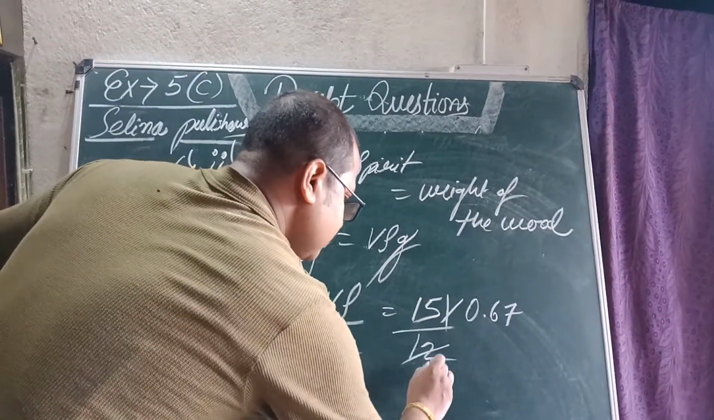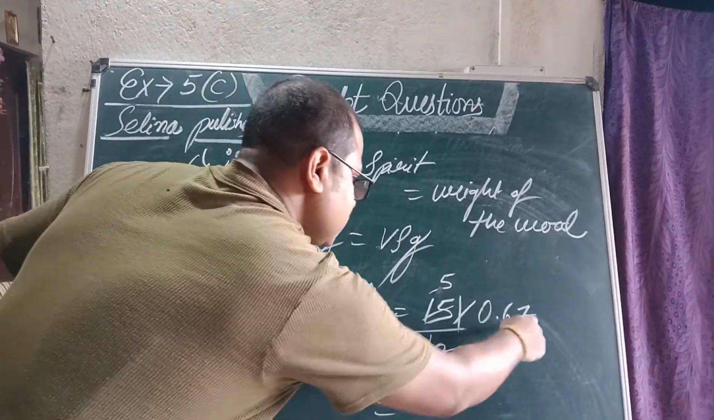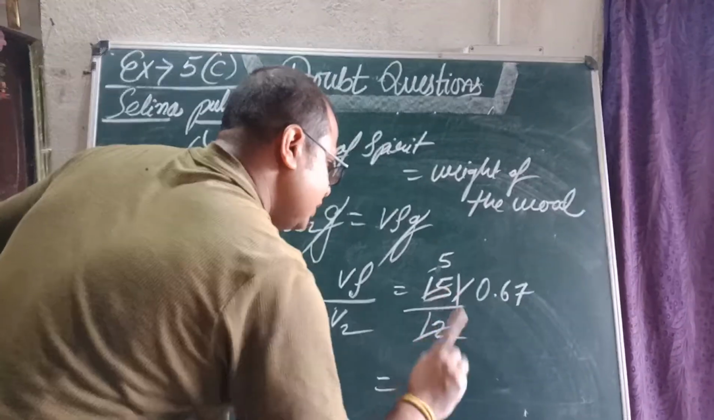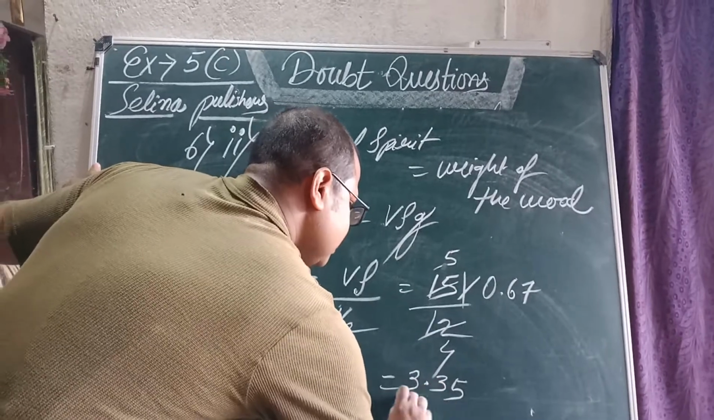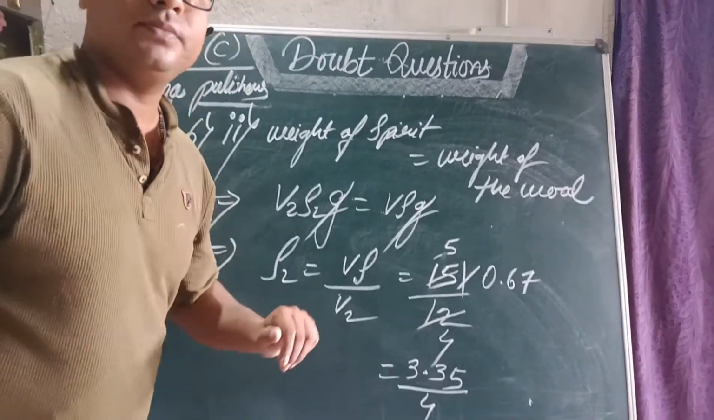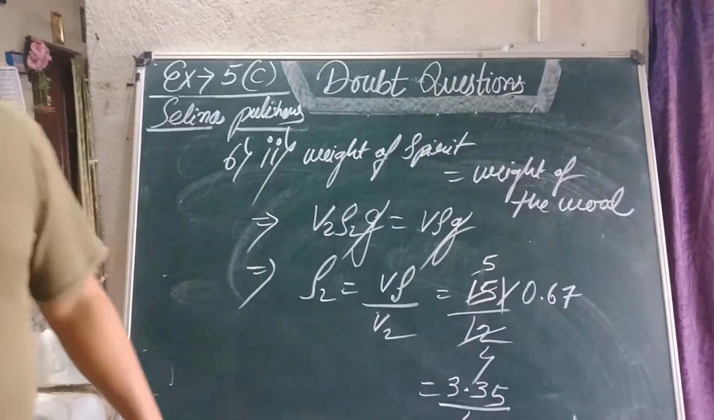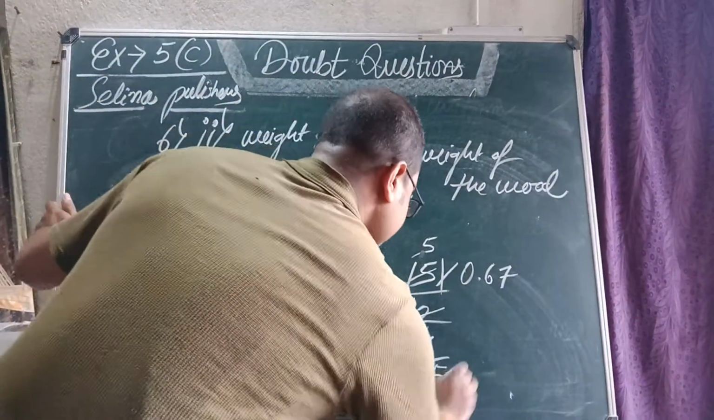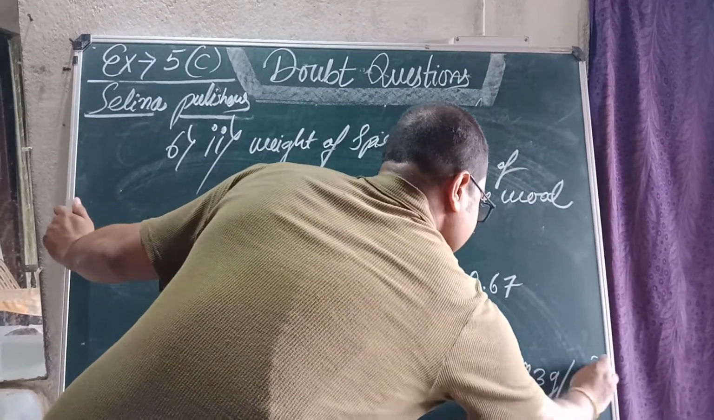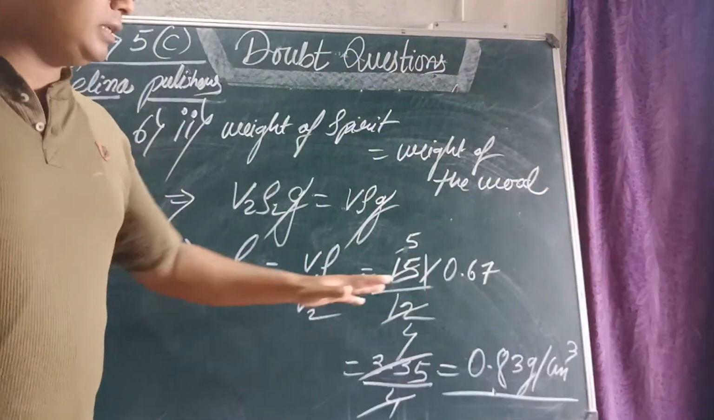Now you cancel it out. 3 4s are 12, 5 2s are 10. Just multiply. 5 7s are 35, 5 and 3, 33... So we have got 33.5 by 4. Okay, how much will this expression give as the value? It will give the value approximately 0.83 gram per centimeter cube. Approximate, not exact, approximate, because the division is not completed.